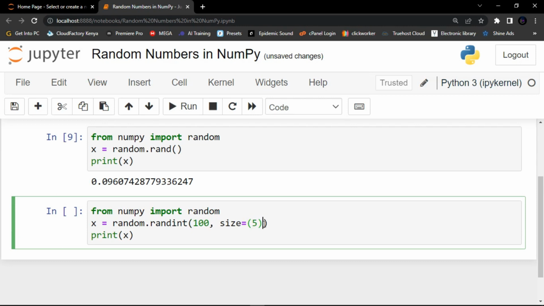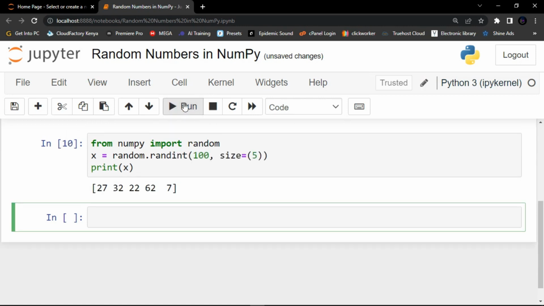And so guys, in this example it will generate random integers in the range of 0 to 100. Let me run the code. You can see that it has just returned a random one-dimensional array in the range of 0 to 100. Now let's try to generate a two-dimensional array with 3 rows, each row containing 5 random integers, perhaps from 0 to 100.